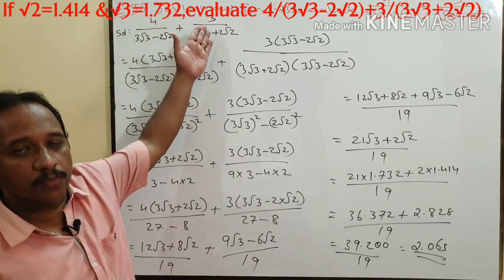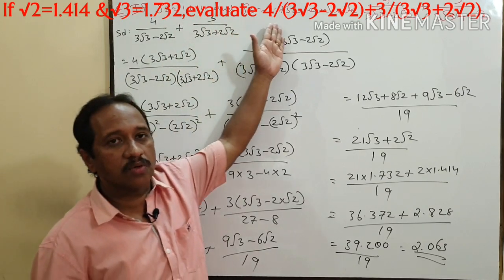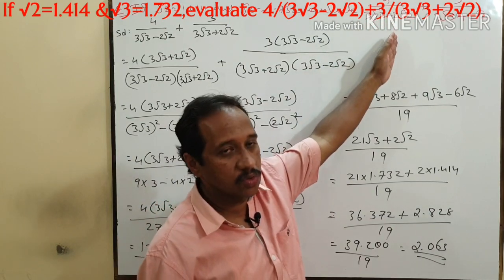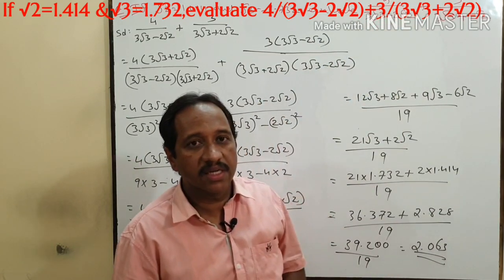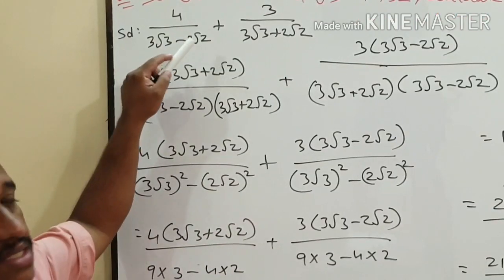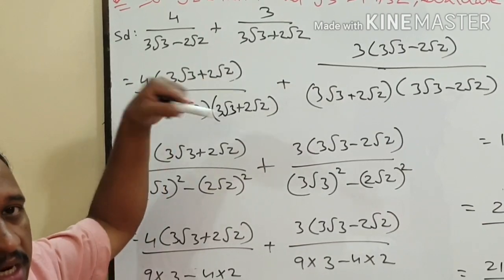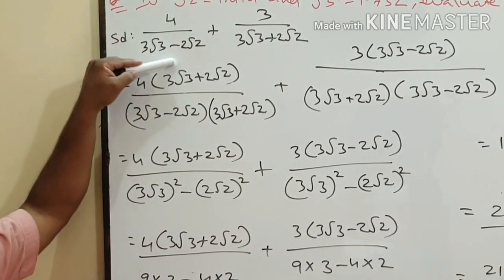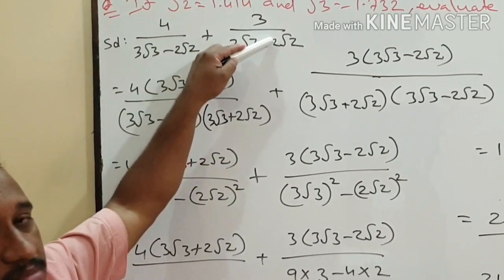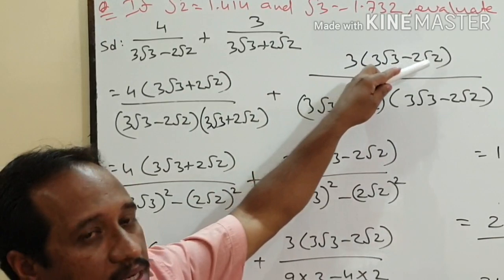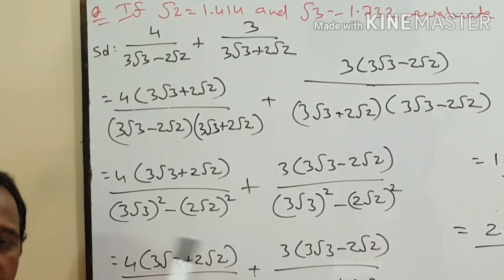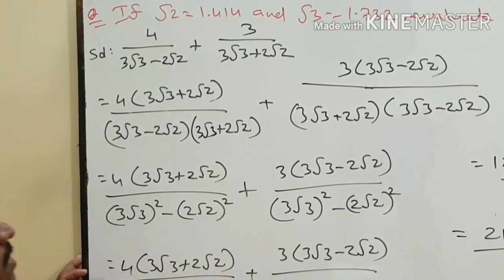Now let us consider another question. If root 2 is equal to 1.414 and root 3 is equal to 1.732, evaluate 4 divided by 3 root 3 minus 2 root 2 plus 3 divided by 3 root 3 plus 2 root 2. Here first of all, we have to rationalize the denominator of the two terms. For the first term, the rationalizing factor is 3 root 3 plus 2 root 2, and for the second term, the rationalizing factor is 3 root 3 minus 2 root 2. So I multiply the numerator and denominator of the two terms by the respective rationalizing factor.